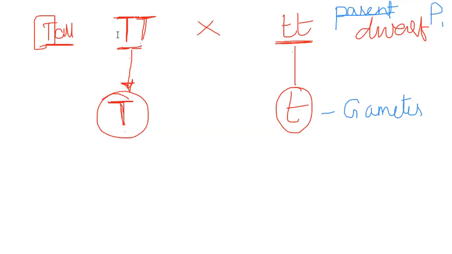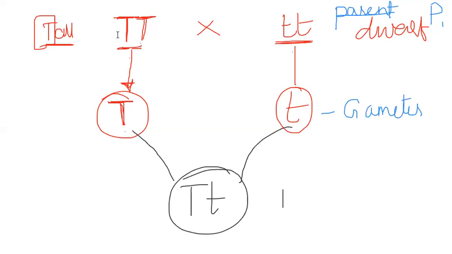When capital T and small t fertilize, which offspring is formed? This is also tall. This offspring is the first generation, the F1 generation, the first filial generation, a tall plant.